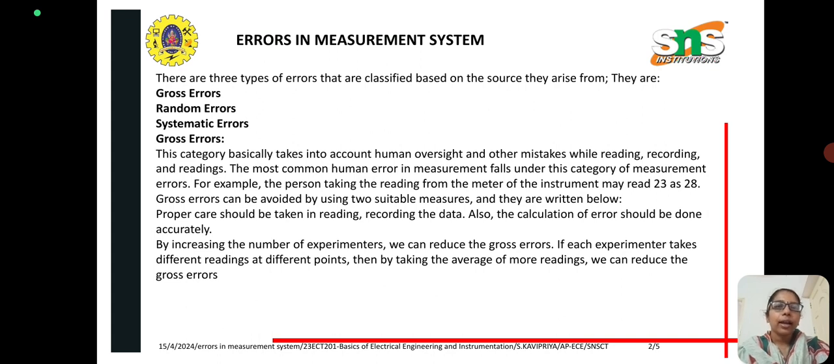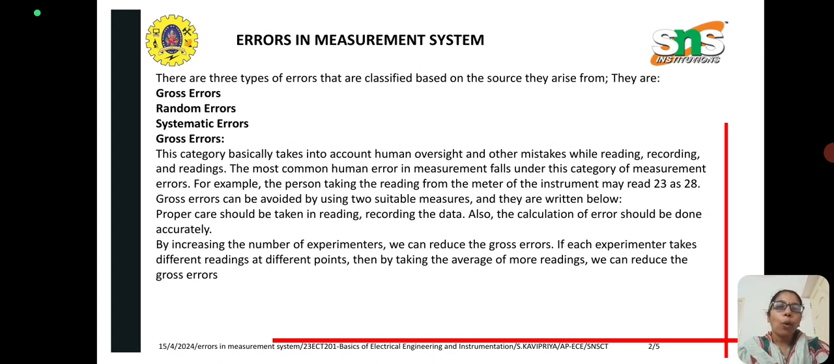They are taken into account mainly due to human oversight and other mistakes while taking and recording the reading. This is the most common human error in measurement. An example of this type of gross error is, if a person is taking the reading from a meter, he may misread 23 as 28.